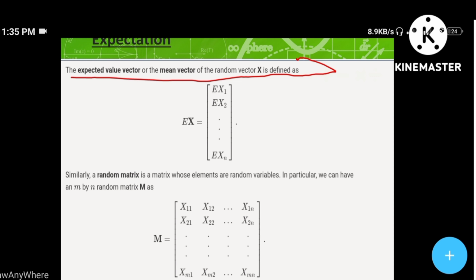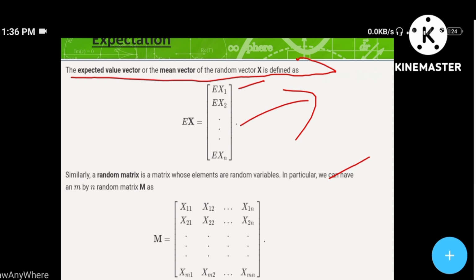Let's multiply E with x. Ex is equal to, so if we multiply a constant with a matrix, every element of the matrix gets correspondingly multiplied by the constant. The same formula is applicable here. E is multiplied with every element of the column matrix, so it becomes Ex1, Ex2, up to Exn, for each element. Similarly, a random matrix is a matrix whose elements are random variables.